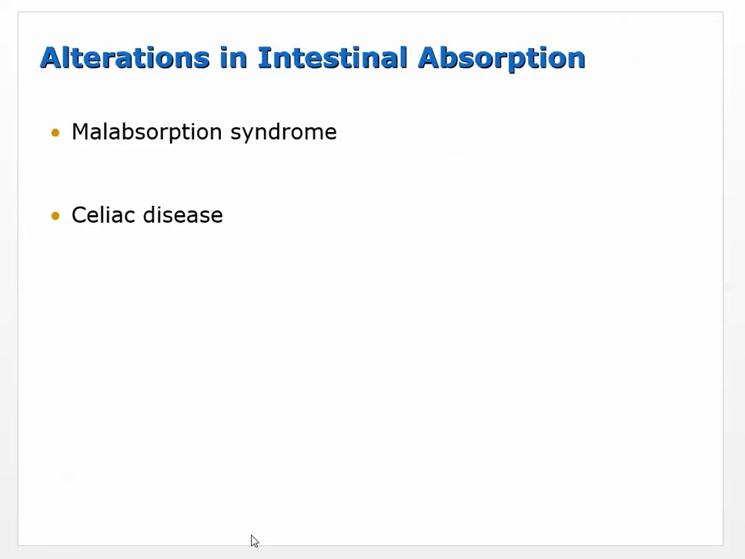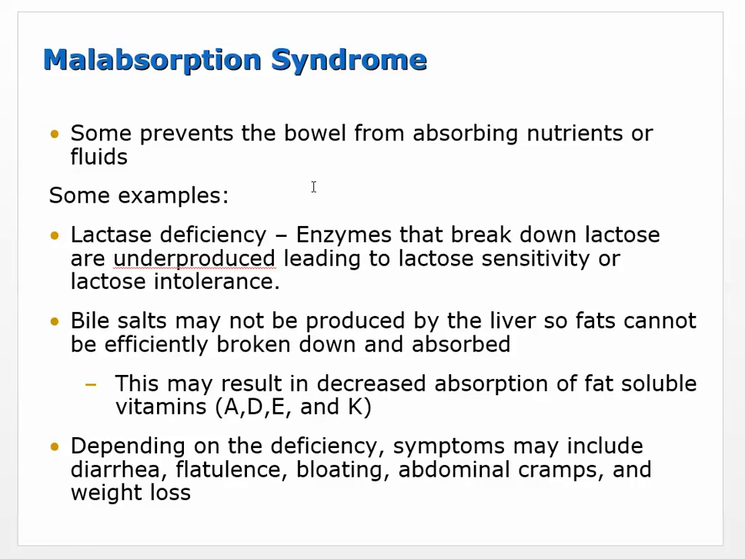So two more things that we're going to talk about, pretty much, and then one more. So alterations in intestinal absorption. Okay, so we've gone all the way through from the esophagus through the colon, and then we talked about the peritoneal cavity. Now we're talking about things that alter the absorption that takes place, and a couple of these are very, very, very important. Malabsorption syndrome and celiac disease. So we'll start out with malabsorption syndrome.